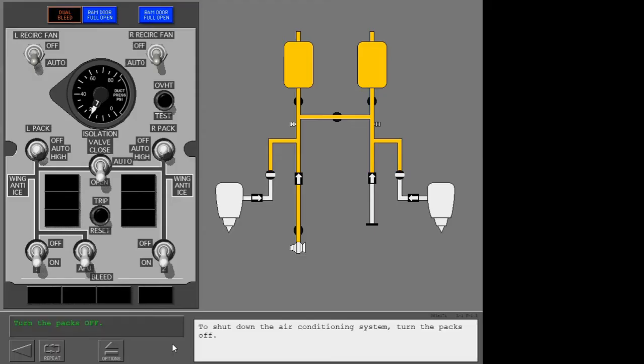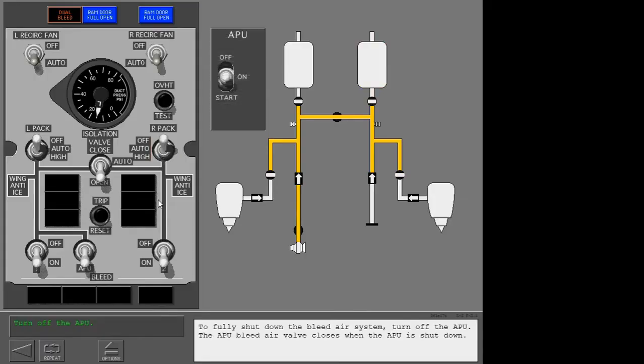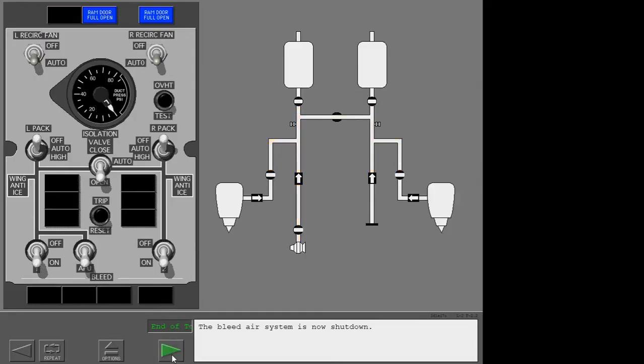To shut down the air conditioning system, turn the packs off. To fully shut down the bleed air system, turn off the APU. The APU bleed air valve closes. The bleed air system is now shut.